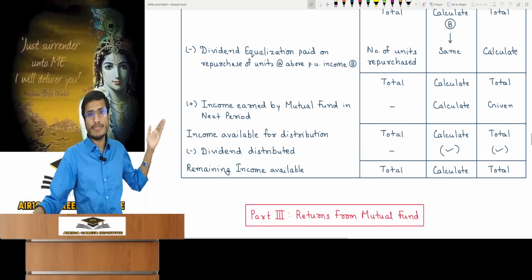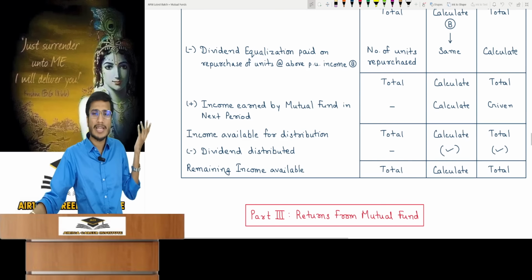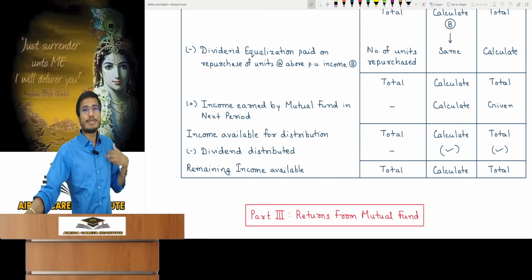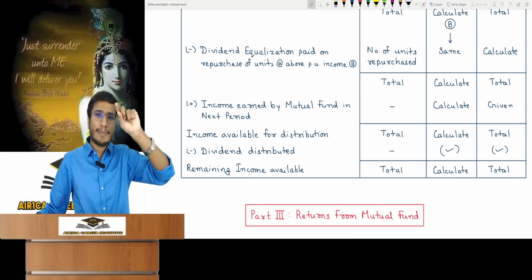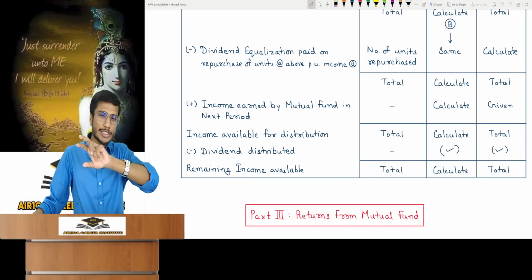In the next month, the fund earned more income, units won't change as they are earning. You calculate the per unit and the total. If the mutual fund then distributes income to its unit holders, in distribution it will either tell you the per unit distribution or the total distribution.